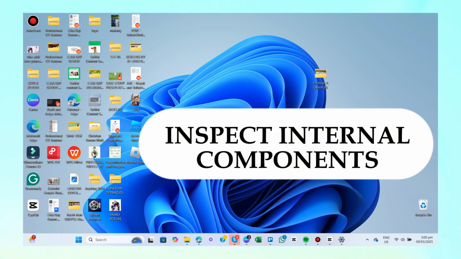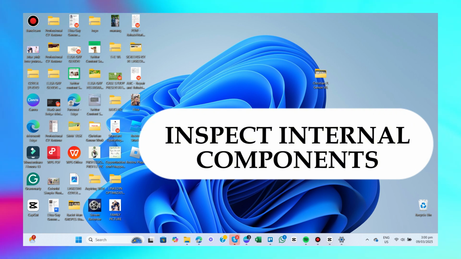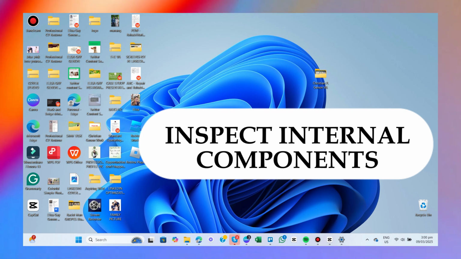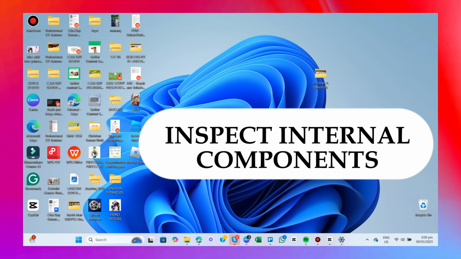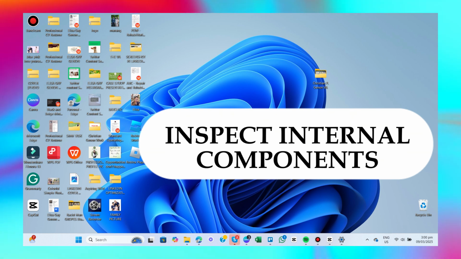Second, inspect internal components. A loose hard drive, faulty speakers, or a failing cooling fan can cause buzzing. If you're comfortable, open the laptop and check for any loose components. Secure or replace any faulty parts if needed.